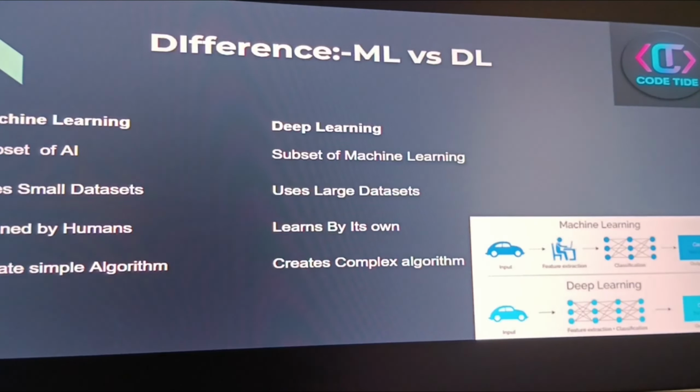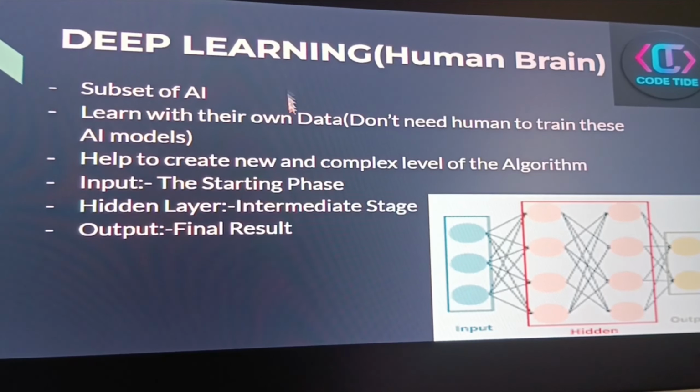Deep learning is a subset of AI. It learns with its own data. The things which learn by their own data are known as deep learning, which helps create new and complex levels of algorithms. In this figure, the blue dots are the inputs, the pink ones are the hidden layers, and the last, the yellow ones, are the output. So the inputs are the starting phase, the pink ones are the intermediate stage, and the output is the final. In concise words, deep learning is a type of AI which can learn by its own data and doesn't need humans to train these models.